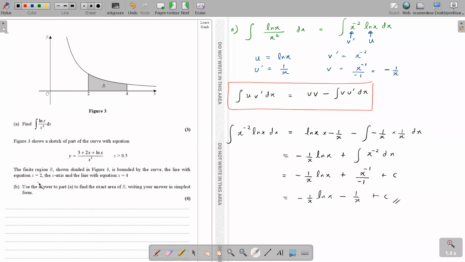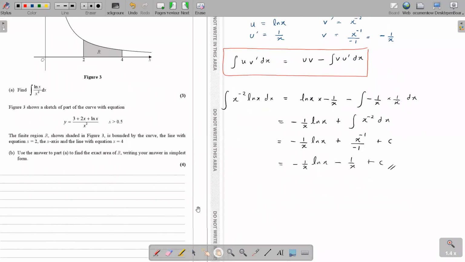Moving on to part B. The finite region R shown shaded in figure 3 is bounded by the curve, the x-axis, the line with the equation x equals 2 and the line with the equation x equals 4. Very clearly we can see our limits. Use the answer to part A to find the exact area of R, writing your answer in simplest form.